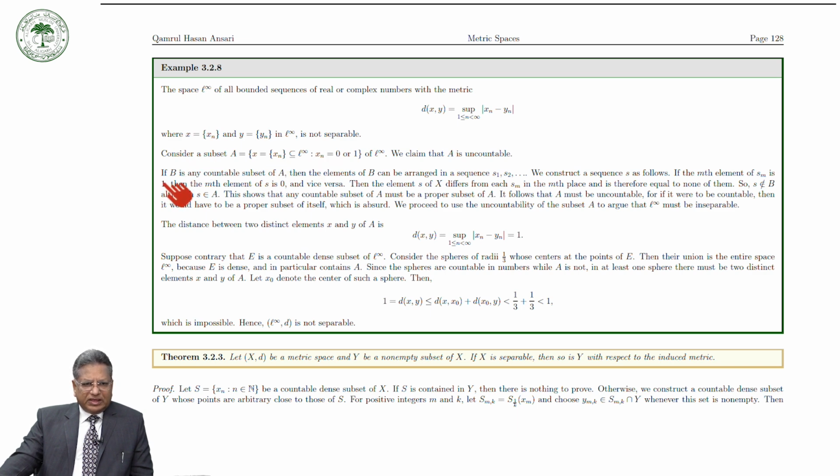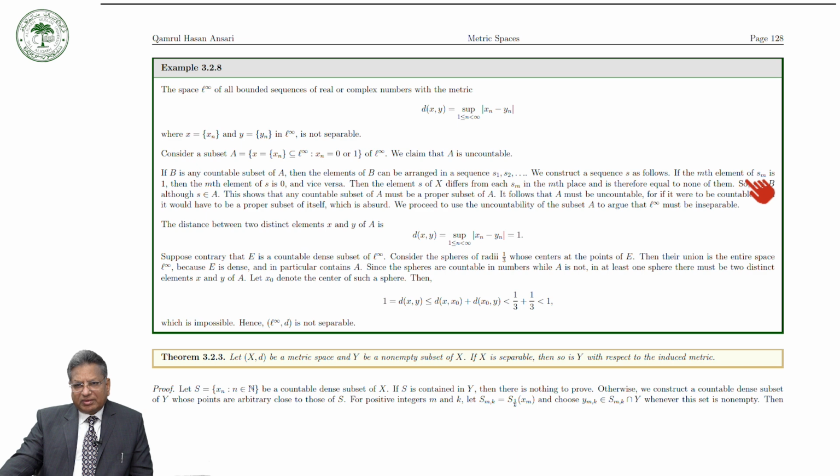So if B is any countable subset of A, then the elements of B can be arranged in a sequence S1, S2, ..., Sn. Keep in mind these are sequences. Okay, we construct a sequence S as follows.